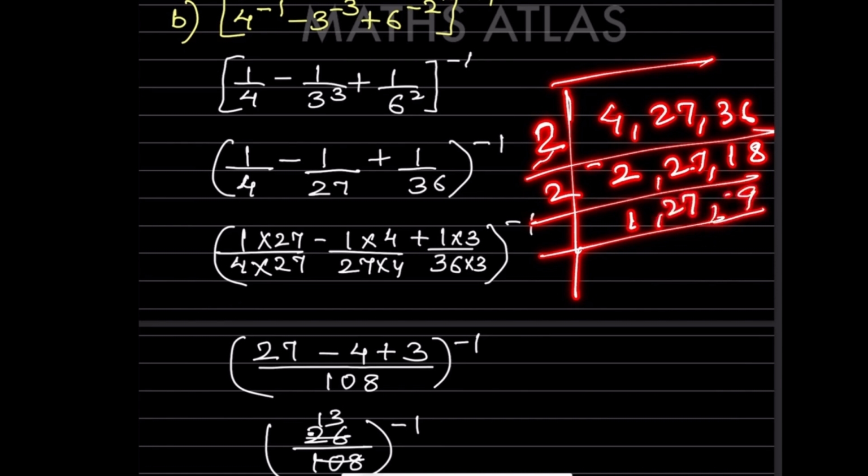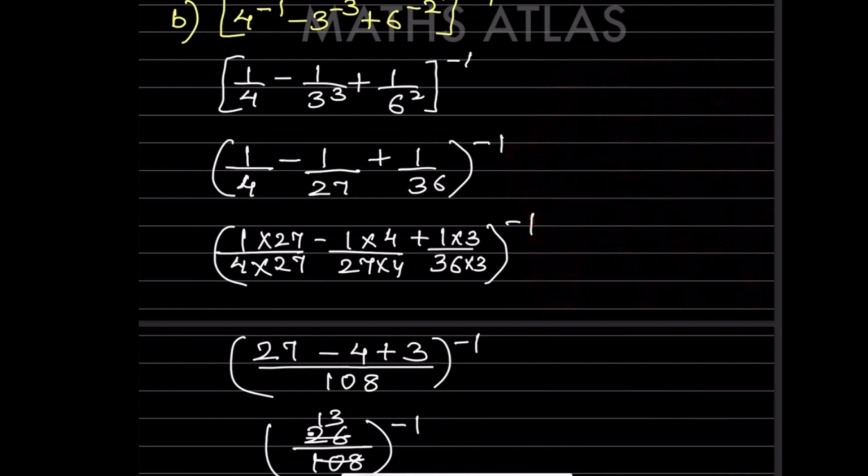So now this doesn't go with 2, so 3. 3 threes are, 3 nines are 27. Again 3 threes are, and 3 ones are, and 3 ones are. So 3 threes are 9, 9 threes are 27, 27 twos are 54, 54 twos are 108. 108 is the LCM. So this you have to multiply by 4. You have to multiply by 27 to make it 108. 27 into 4 will be 108. 36 into 3 is going to be 108. So same.